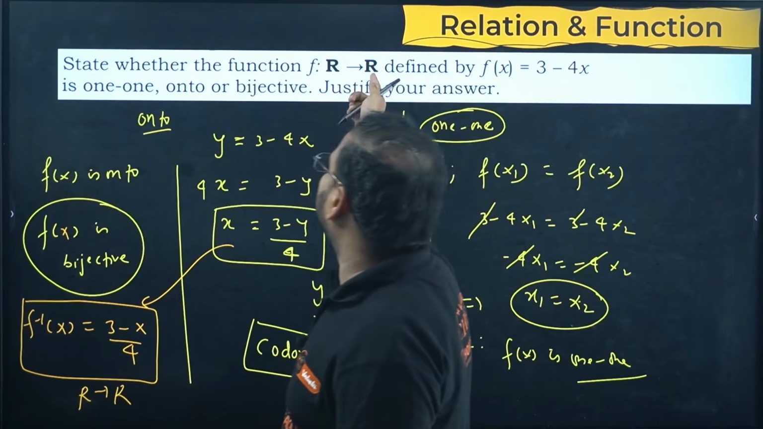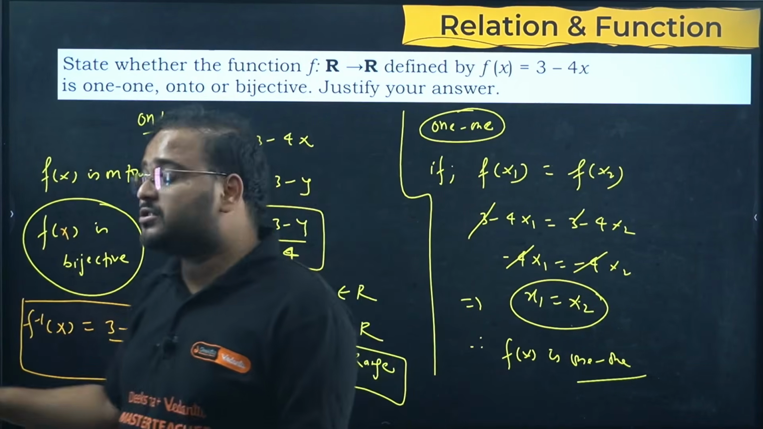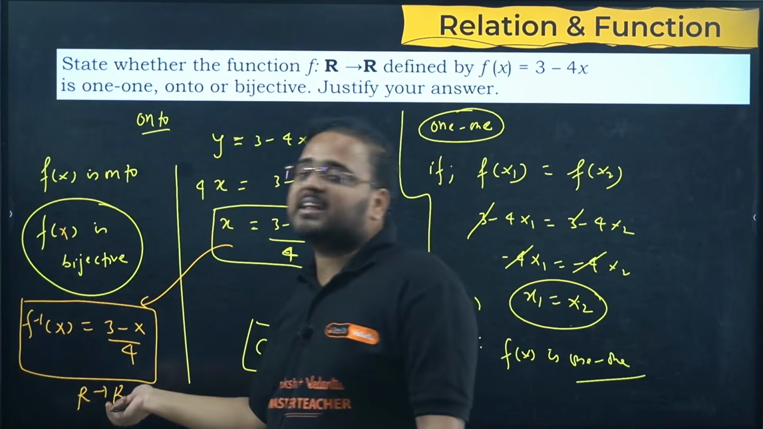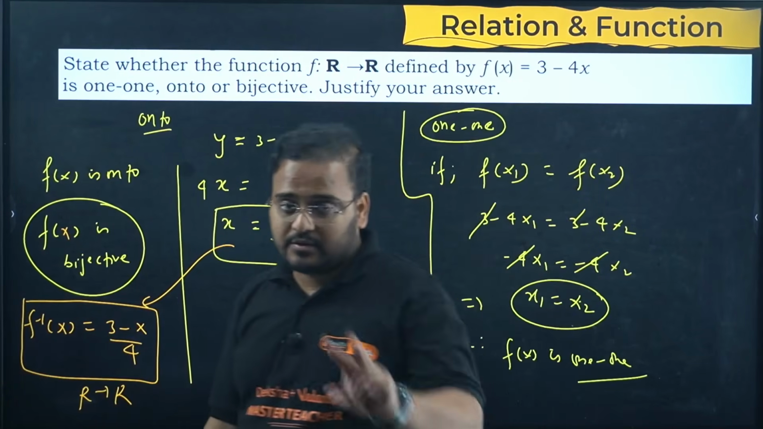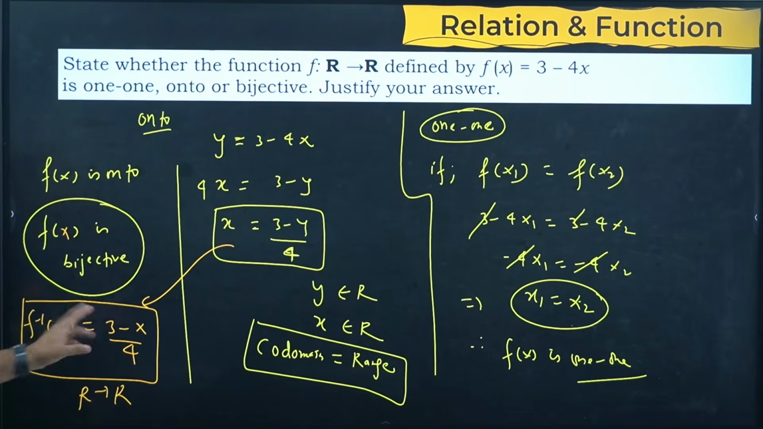But if it was something different, let's say it was R plus to R plus, whatever it was, then you'll change that. Domain becomes range and range becomes domain when you take the inverse. In the inverse, domain and range change themselves. Have a look. So domain and codomain change themselves. Please check. Clear, guys? This is clear.